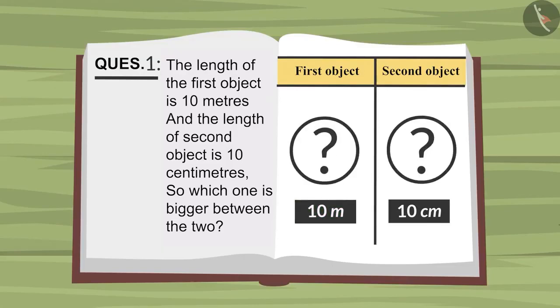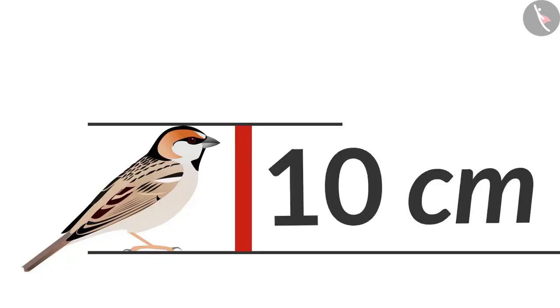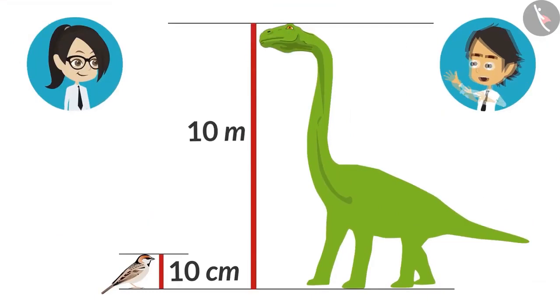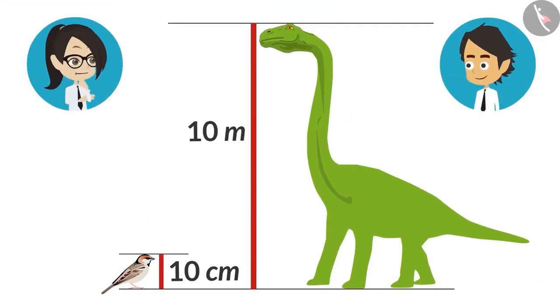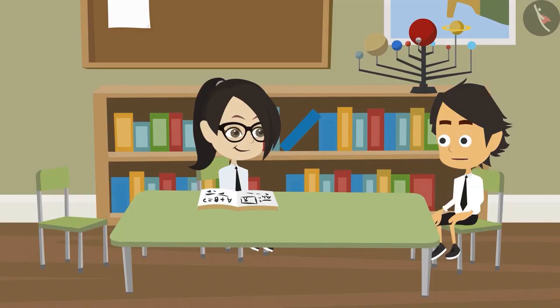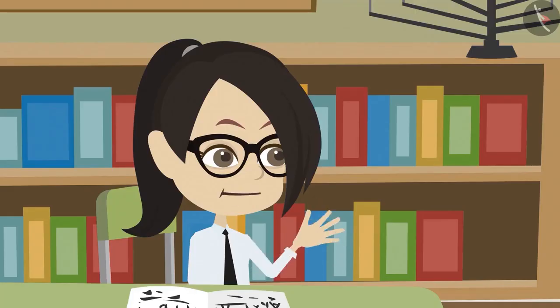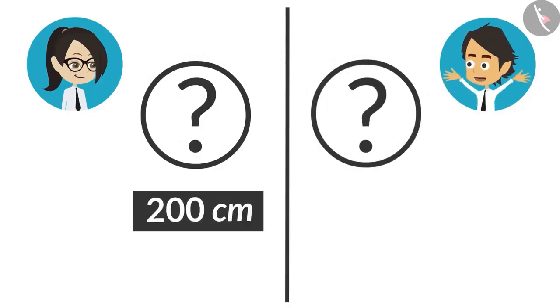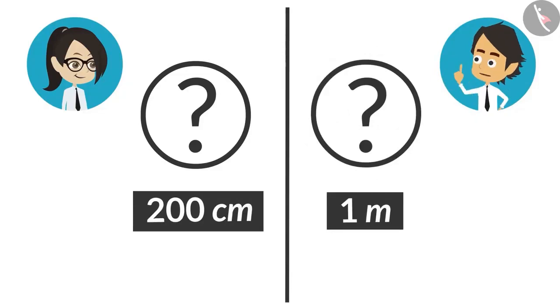Do you know this length could be that of a sparrow and a dinosaur? Because a sparrow could be 10 centimeters long, whereas a dinosaur could be about 10 meters long. Yeah, that's possible. This is a question from the book. Now try to answer the question that I will ask you. Ask me. The length of an object is 200 centimeters and the length of the second object is 1 meter. Tell me which one among them is longer?